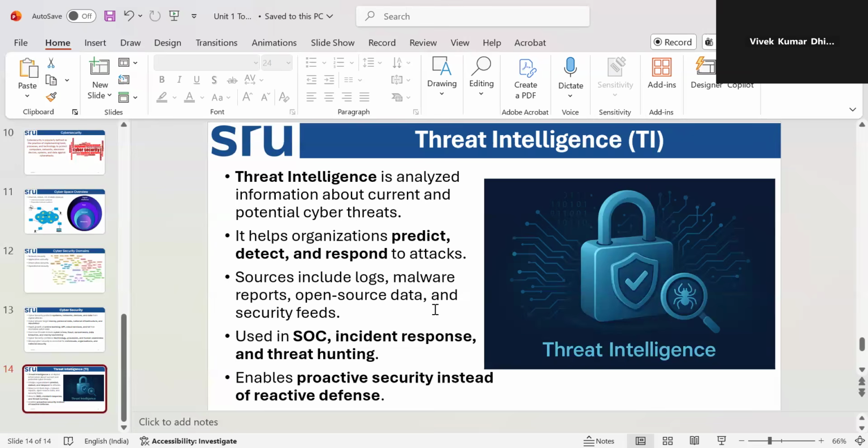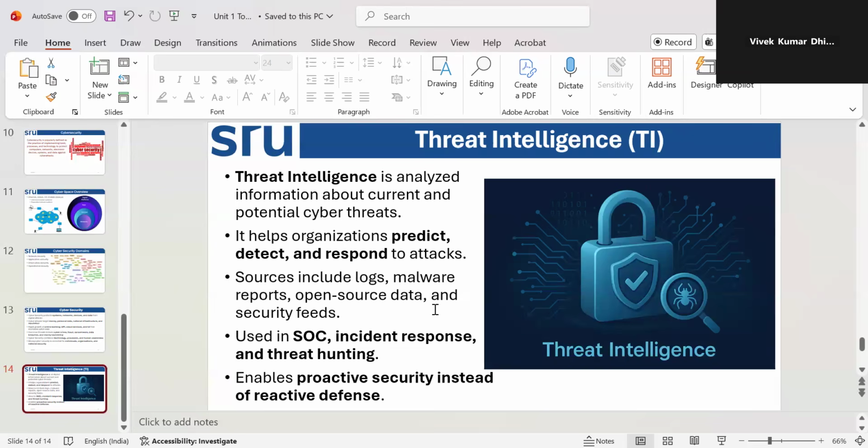That's called intelligence. Then you understand threat modeling software, understand the trails, and how to respond to attacks. We'll go into depth in the upcoming videos.